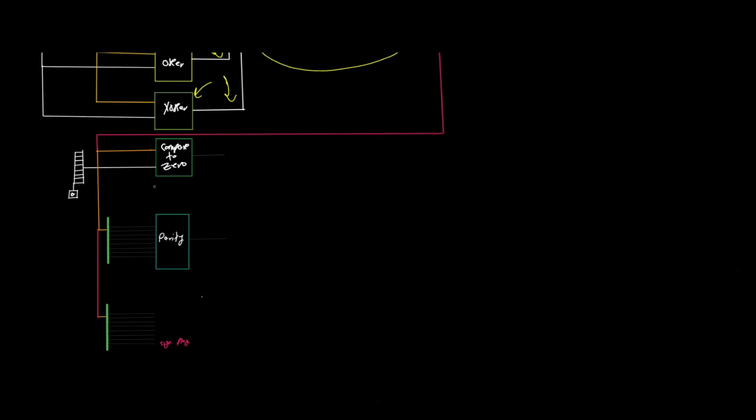We have this compared to 0, which we created previously, which one of its inputs is connected to 0. So the only time that the 1-bit output of this compared to 0 is equal to 1 is when the other input is also equal to 1.